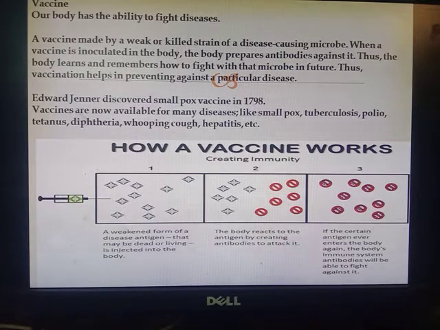Now because antibodies are produced in our body, they fight with these microorganisms. Also they remember the whole mechanism, right? So you can say our immunity system is developed. So in the future, if the same kind of microorganism attacks our body, the same type of antibodies which are produced in the body will help us to fight those microorganisms. In this way a vaccine works.